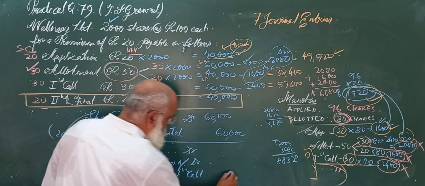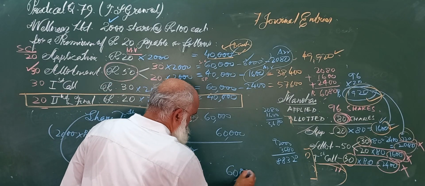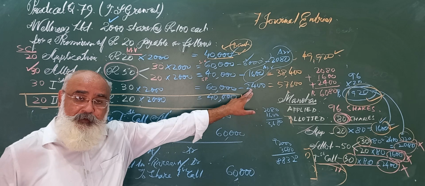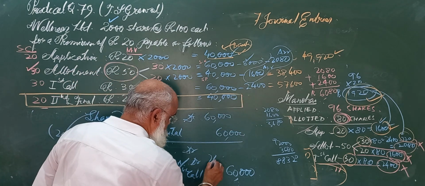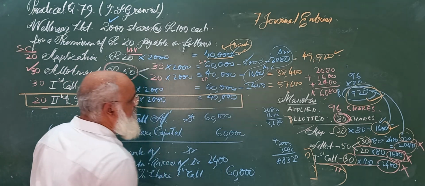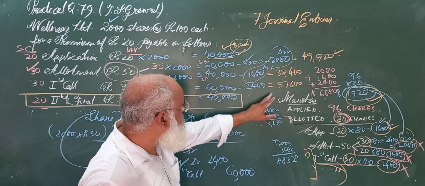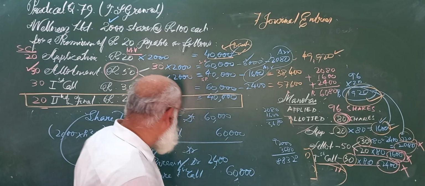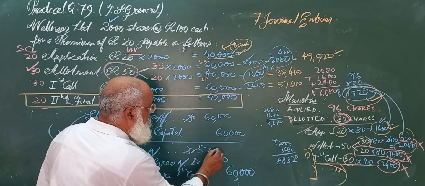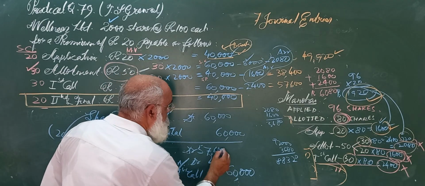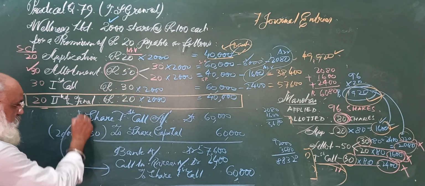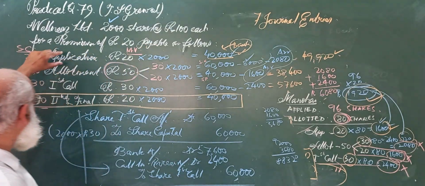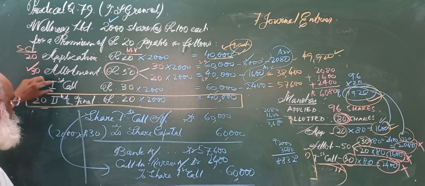Now share first call, the company is waiting for 60,000 rupees, but there was one Mr. Manohar who did not pay 2,400. His arrear is 2,400. So what money would have actually come? 57,600. So I am sure you have understood this. 2 entries for application, 2 for allotment, 2 for first call.